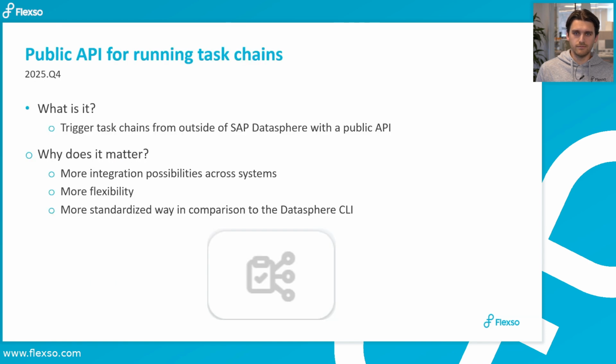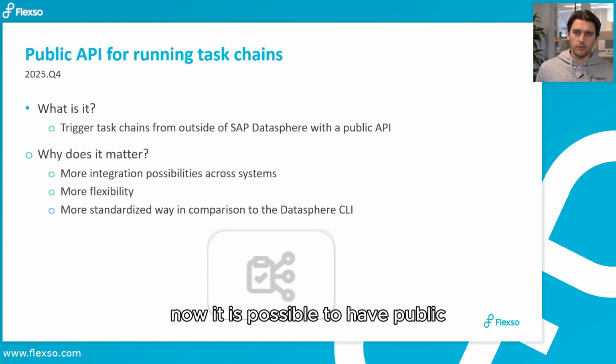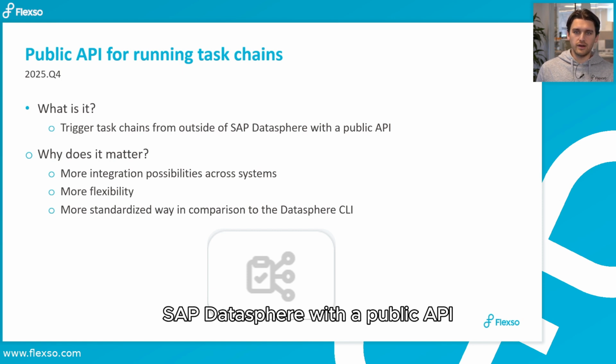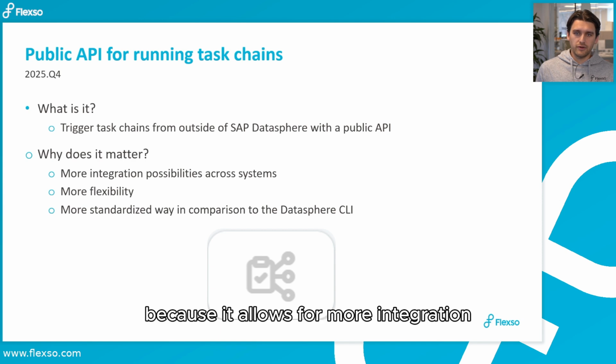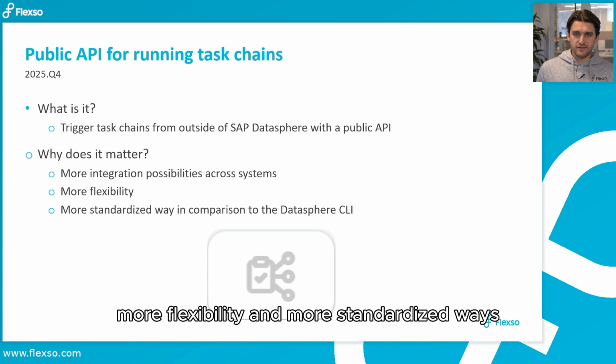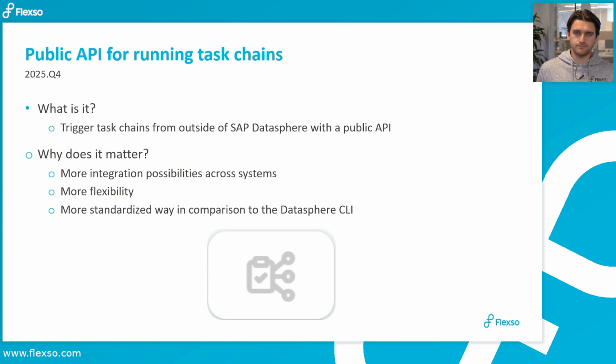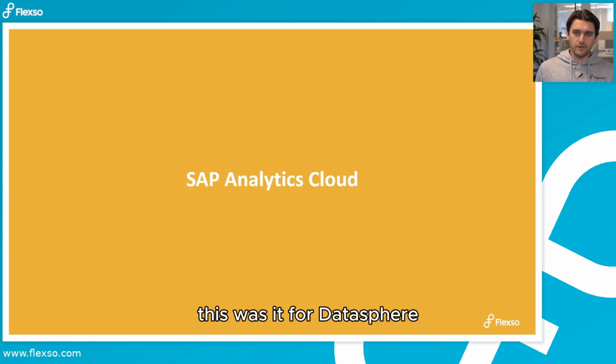Okay. Now over to the last feature. Now it is possible to have a public API for running task chains. What is it? It's triggering task chains from outside of SAP Datasphere with a public API. And this is important because it allows for more integration possibilities across the systems, more flexibility, and more standardized ways in comparison to the Datasphere CLI. Okay, right. This was it for Datasphere.